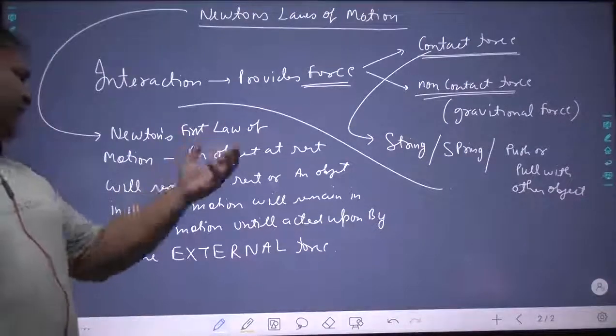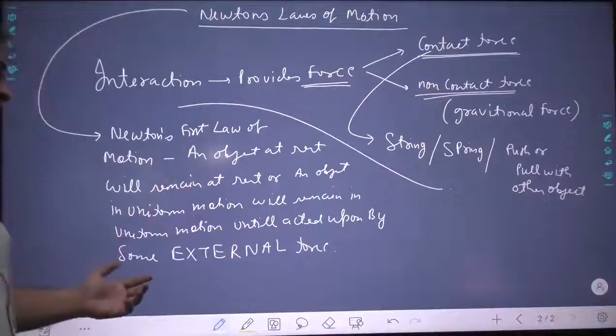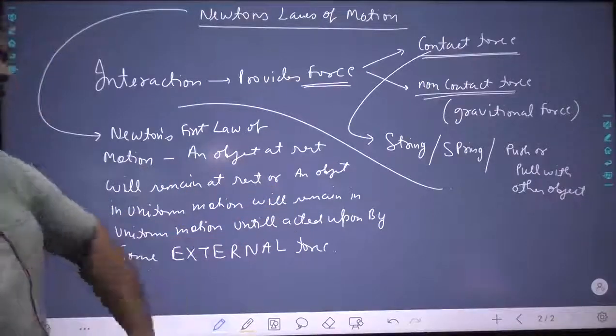An object at rest will remain at rest. An object in uniform motion will remain in uniform motion until acted upon by some external force.